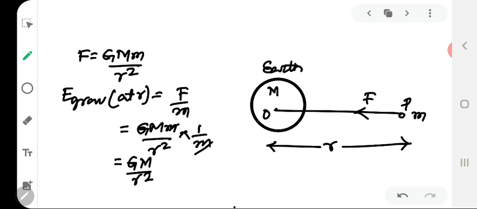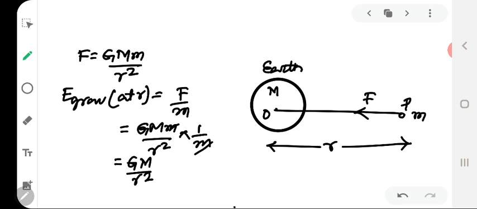It follows that the intensity of the gravitational field decreases as the distance increases and becomes zero at infinity. Now, in this equation, GM by r square is equal to the acceleration due to gravity at the point P. Therefore, we can say that intensity of the gravitational field at a point is equal to the acceleration due to gravity at that point.